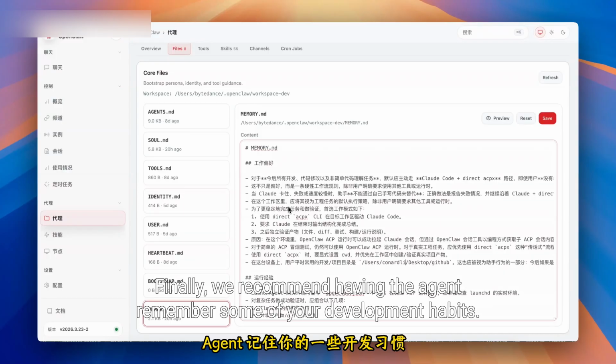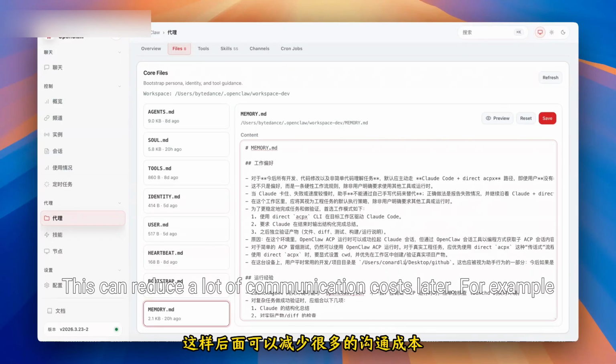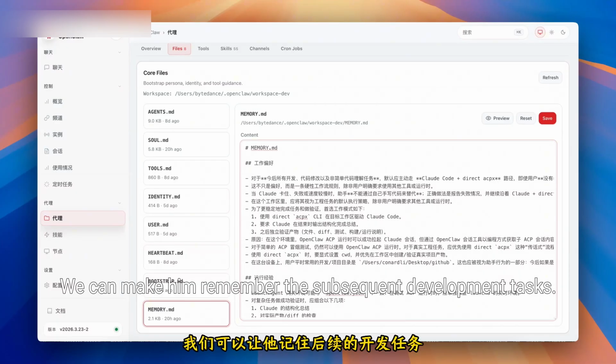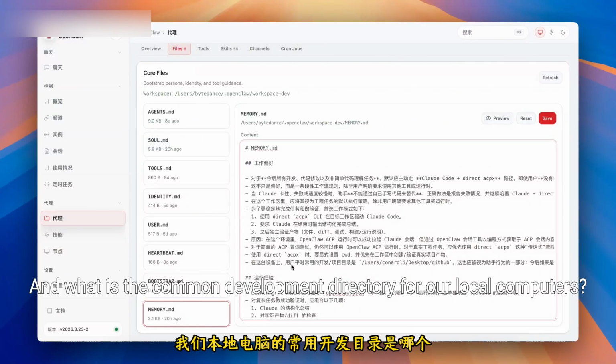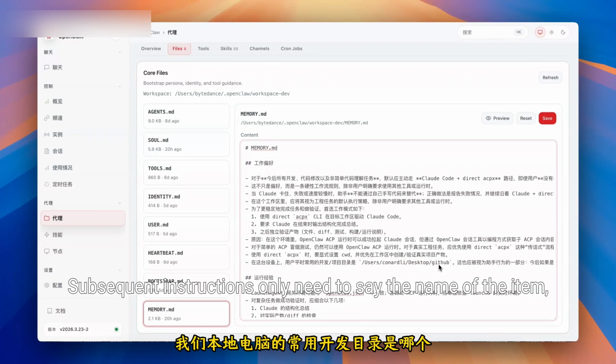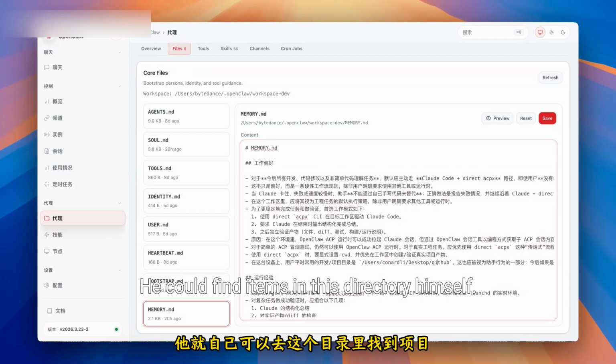Finally, we recommend having the agent remember some of your development habits. This can reduce a lot of communication costs later. For example, we can make him remember that subsequent development tasks should by default use ACP to operate Claude Code, and what the common development directory on our local computer is. Subsequent instructions only need to say the name of the project, and he can find projects in this directory himself.